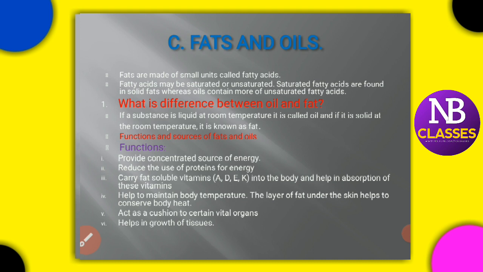Now what are the functions and sources of fats and oils? See, what is the difference between oil and fat? As I told you, if a substance is liquid at room temperature, it is called oil. When we use kitchen oil, right, certain oils, even at room temperature, stay in that liquid form, and that is called oil. And if it is a solid at room temperature, then it is said to be fat. This is how you can differentiate fats and oils.